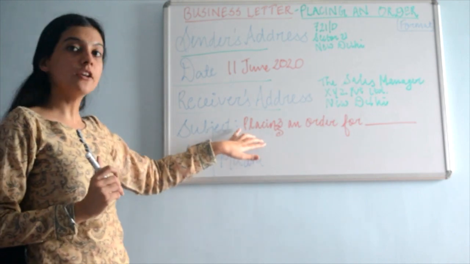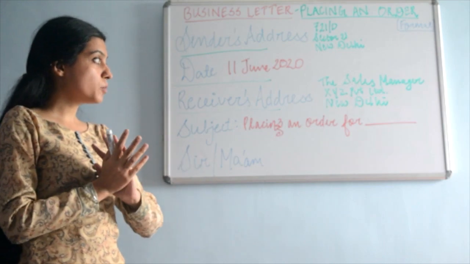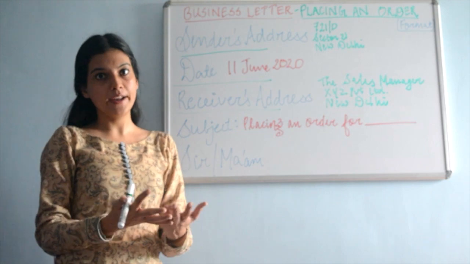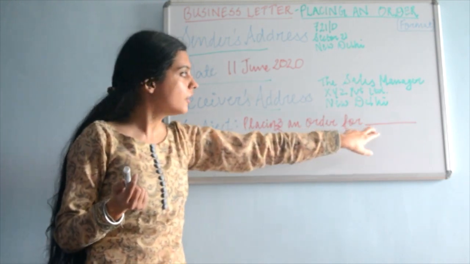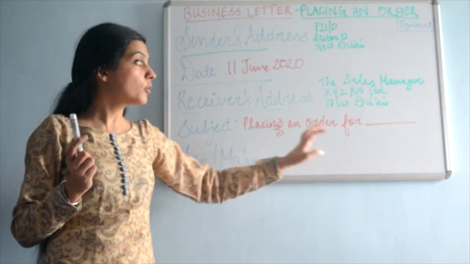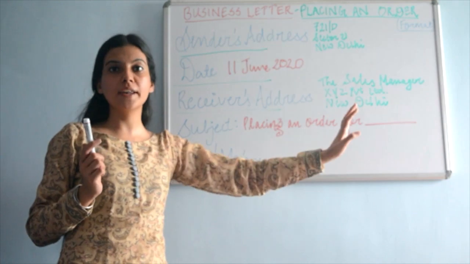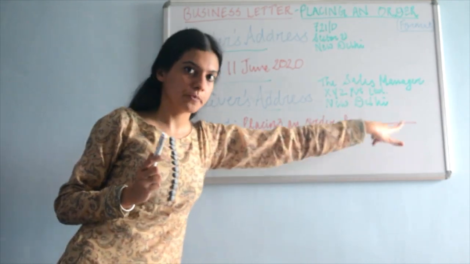So it has to be very short and simple, very crystal clear, and very particular in telling what the letter is conveying. Obviously your letter is going to be about placing an order for musical instruments, furniture, academic books, electronic items or XYZ. So: placing an order for dash.